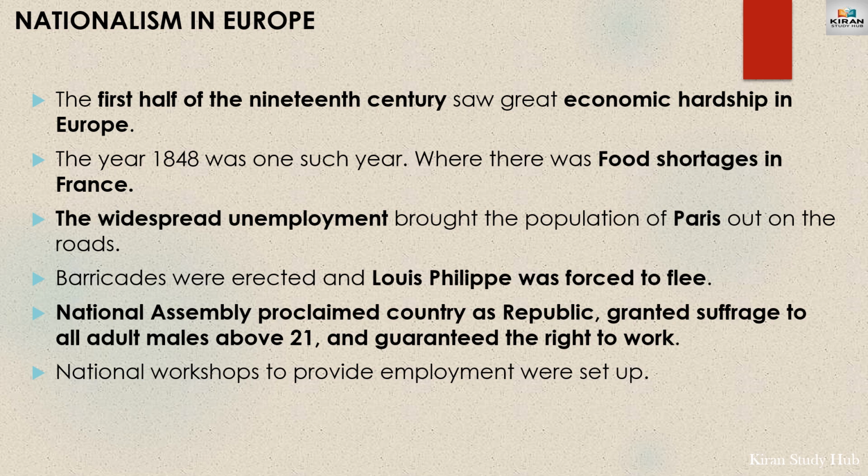The first half of the 19th century saw great economic hardship in Europe as well as France. The year 1848 was one such year, when there were high food shortages in France. Widespread unemployment brought the population of Paris out on the roads, and even barricades were erected, but Louis Philippe couldn't control the situation and was forced to flee. Finally, the National Assembly of France proclaimed the country a republic, which means in the future the country will not be ruled by a monarch or a king.